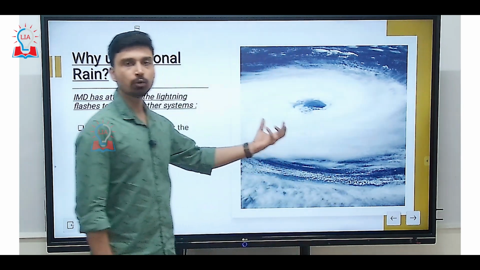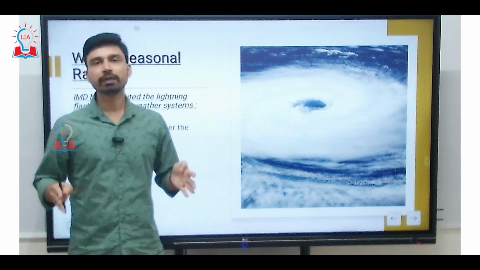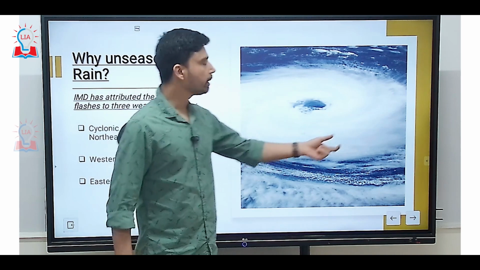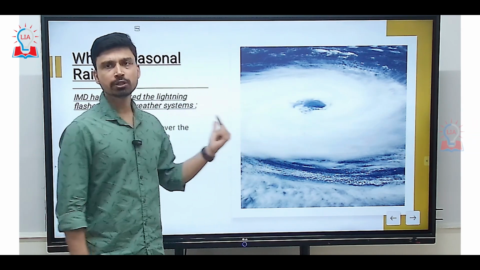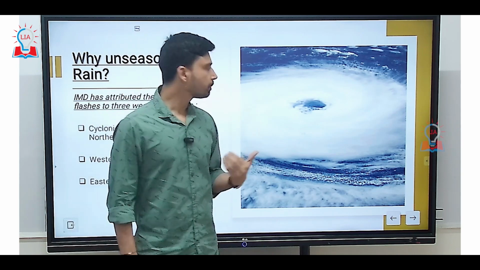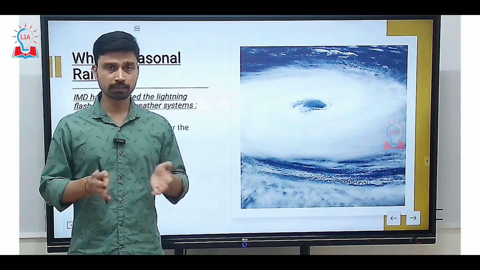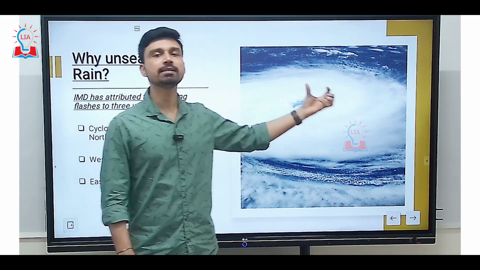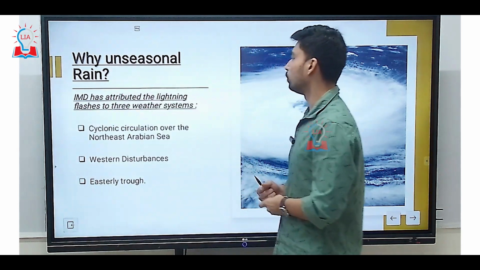A cyclonic circulation can be pictured like this, where you have an intense low pressure system in the central part of the cyclone, surrounded by high pressure isobars, where winds are rotating at a very high speed, reaching more than 200 kilometers per hour. As the wind rises, it also carries along with itself a large amount of water vapor, which condenses in the upper atmosphere to form dense cumulonimbus clouds, causing rainfall in the outer part of the cyclone.